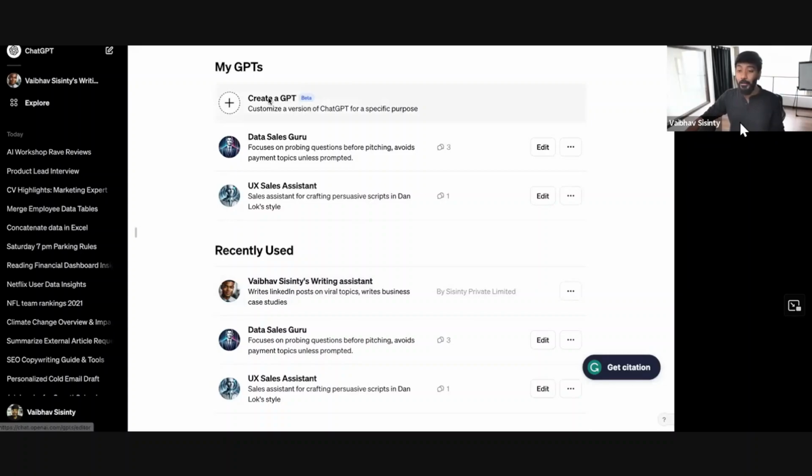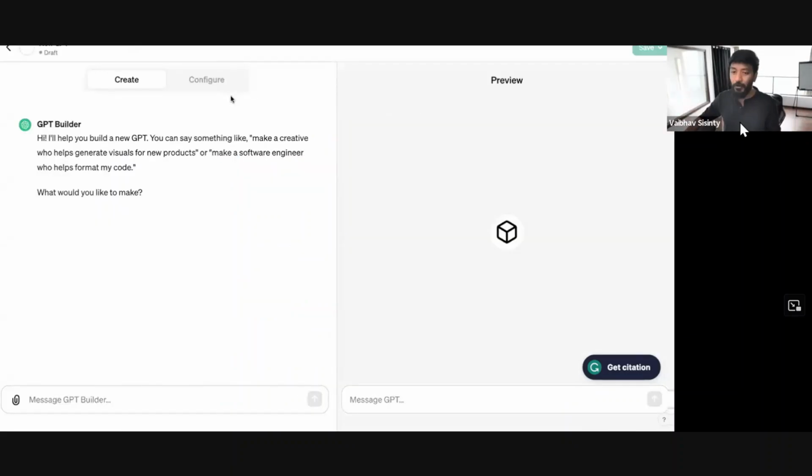How do you do that? Of course, this is rolling out, so there's a good chance it's not accessible to everybody. We work with the OpenAI team directly, so we always get updates early. But all you have to do is click on Create GPT. It's a very simple platform where you can tell what you want the bot to do, and on the right side you'll get a preview of it.